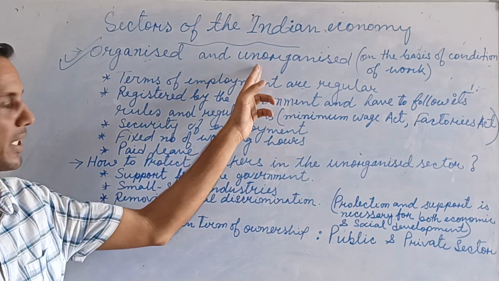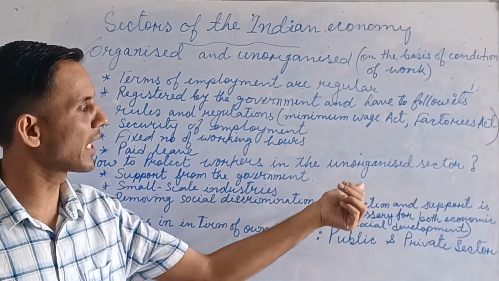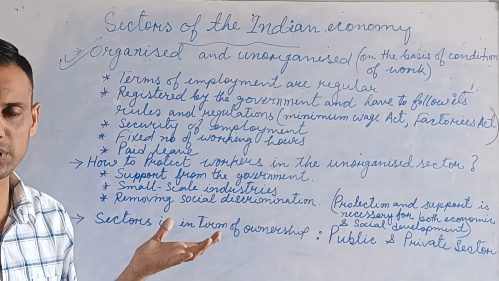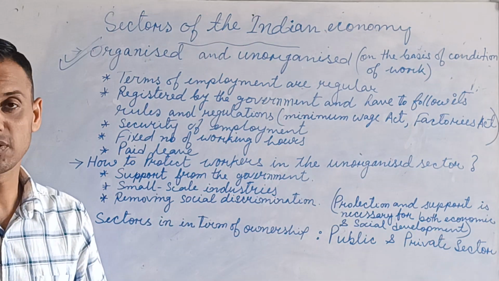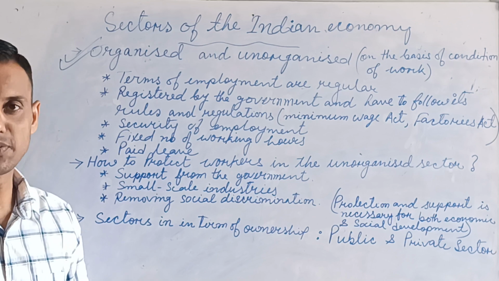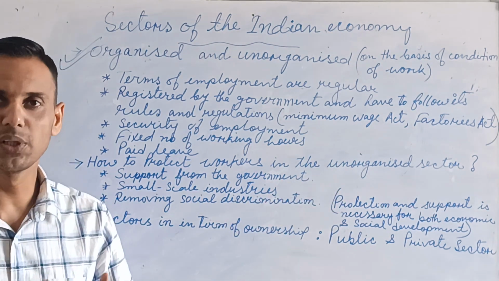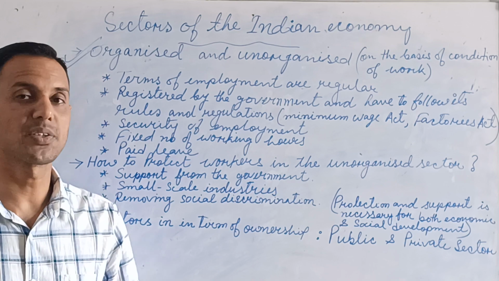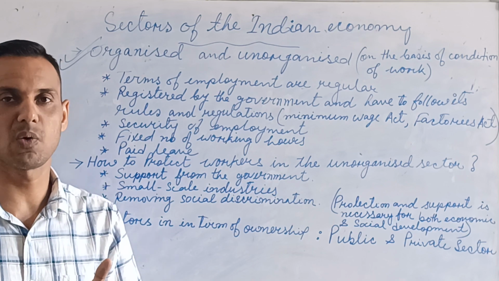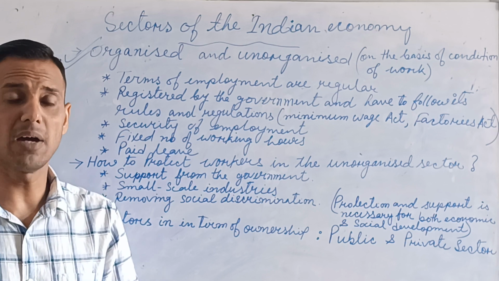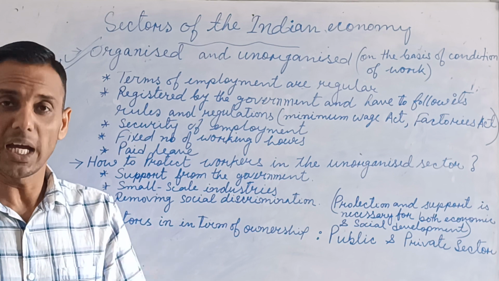Organized and unorganized. How to protect workers in the unorganized sector? This is very important, the time to protect the laborers under this sector. As I already told you, workers in the unorganized sector are not secure. They don't have extra money for extra work, or fixed working hours, so it is very easy to exploit them.